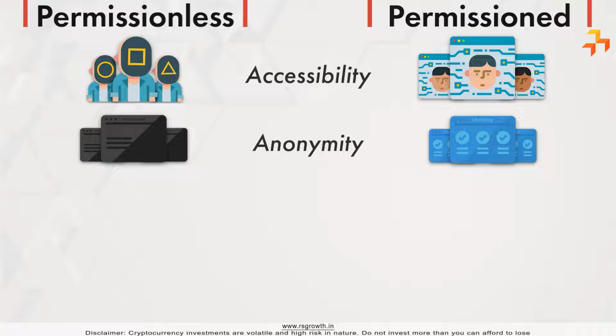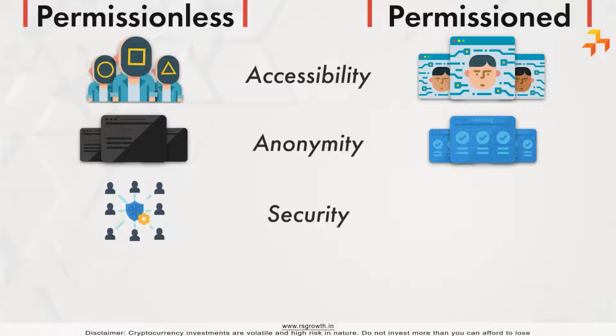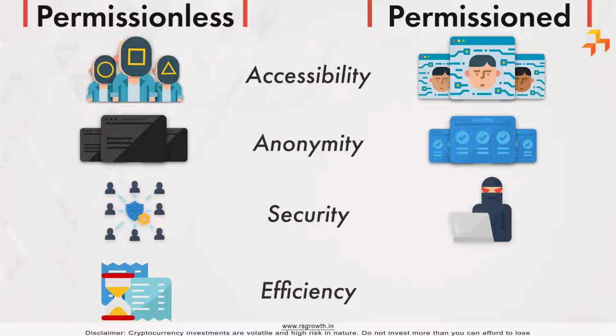permissioned blockchain. Permissionless blockchains tend to be more secure than permissioned blockchains because there are many nodes to validate transactions, and it would be difficult for bad actors to collude on the network. However, permissionless blockchains also tend to have longer transaction processing times. On the other hand, permissioned blockchains tend to be more efficient.